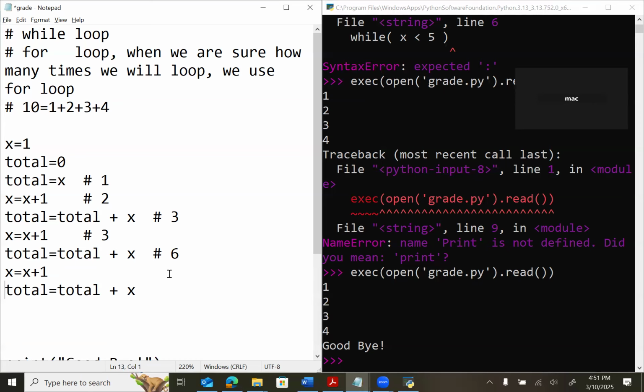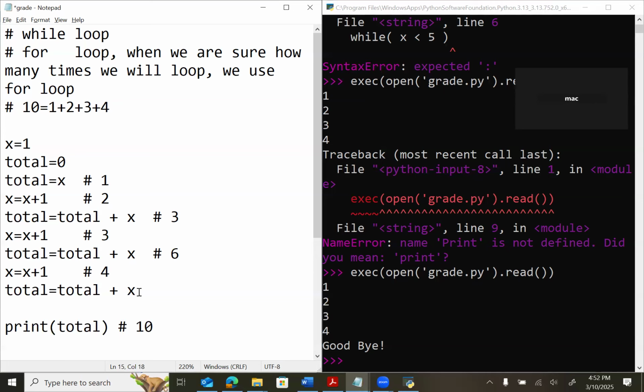Okay, let's see what happens here. So x becomes 4, right? Total is 6, and plus x, which is 4 now. So what did we get? 10. And the value of total is 10. Okay, so I think we reached some conclusion. And if I print the total, it will print 10.